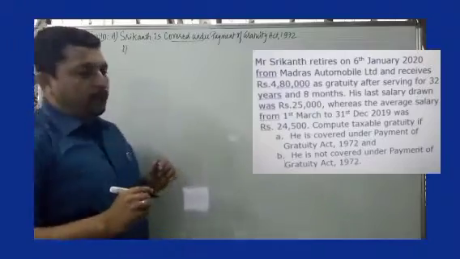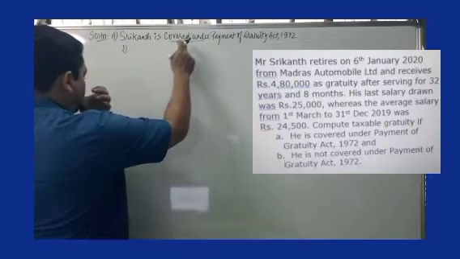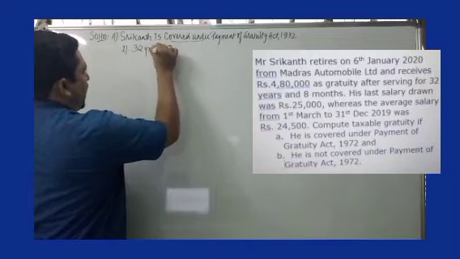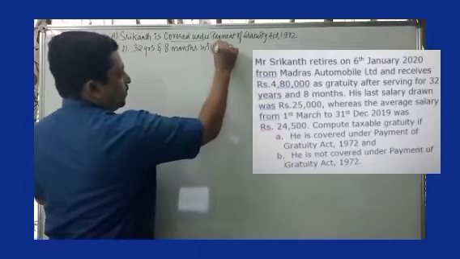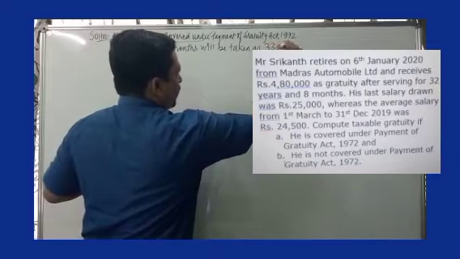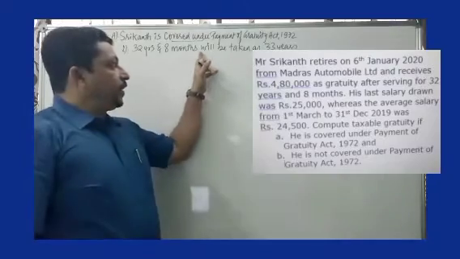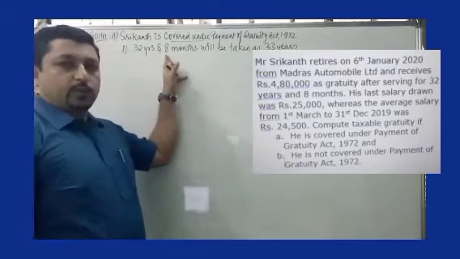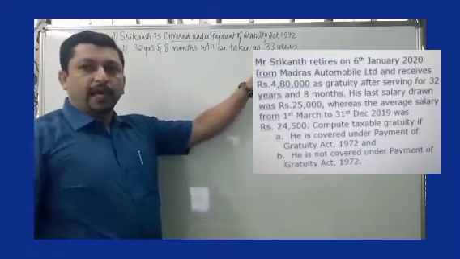is, it is given in the problem that he has served for 32 years and 8 months. As far as the concept of covered under PG Act 1972 is concerned, 32 years and 8 months will be taken as 33 years for our calculation, because of completed years of service or part thereof exceeding 6 months. This is exceeding 6 months, this is 8 months. So hence it will be taken as 33 years for our calculation.